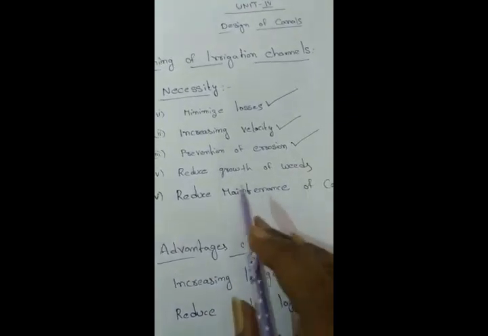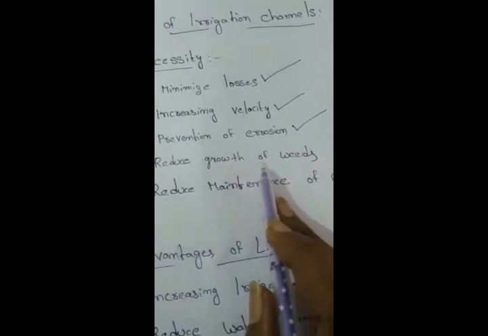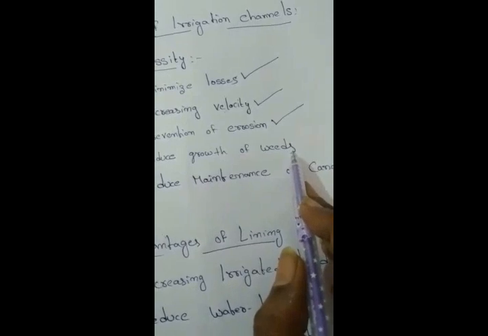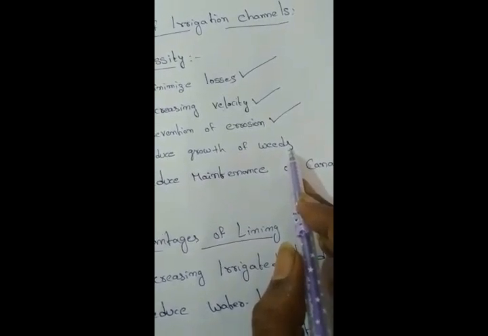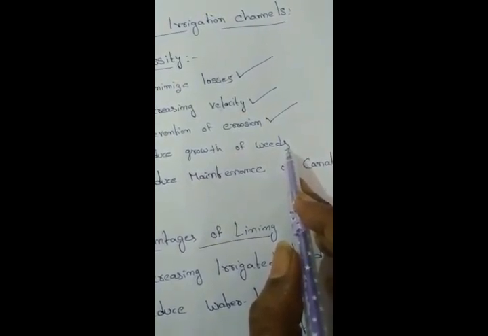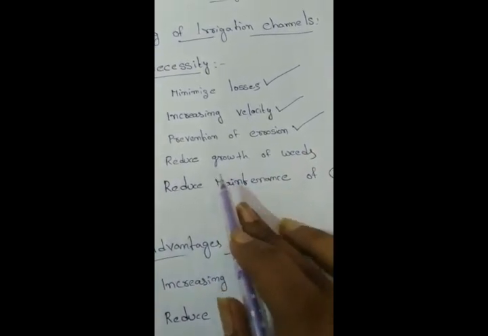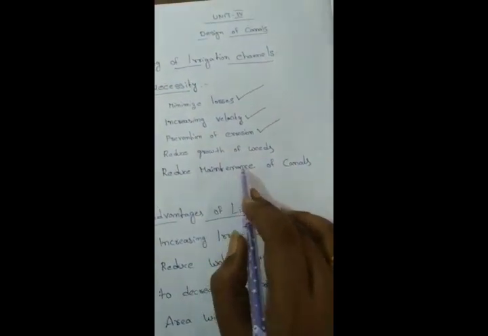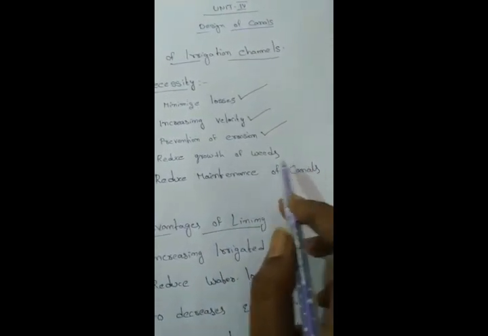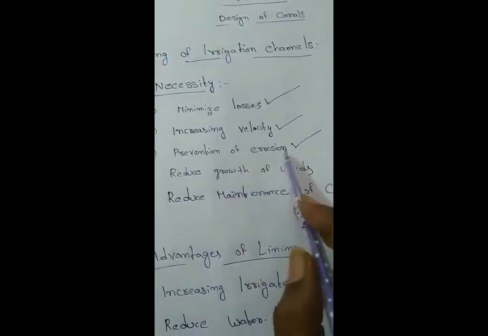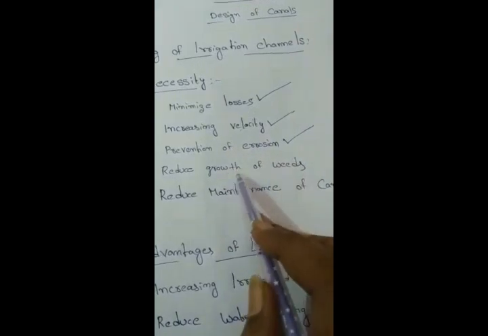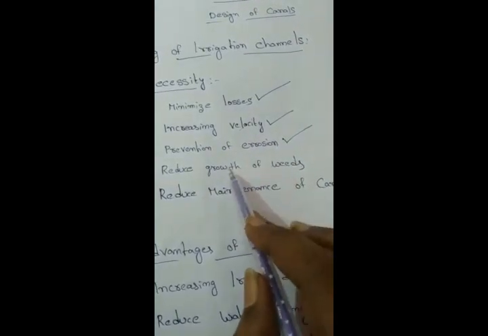Okay, so next point, reduce growth of weeds. Weeds are nothing but unnecessary plants existing in the canal. Those will also be reduced by the lining. And next one, reduced maintenance of canal. Here the erosion will be prevented and the growth of weeds will also be prevented.